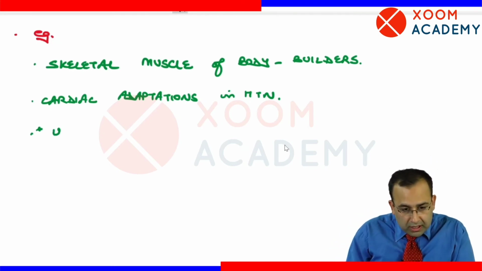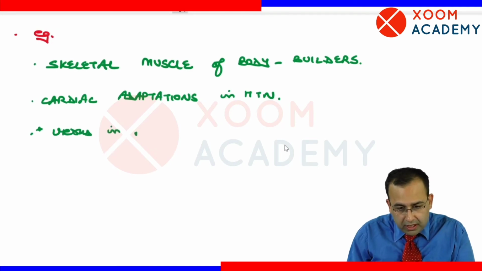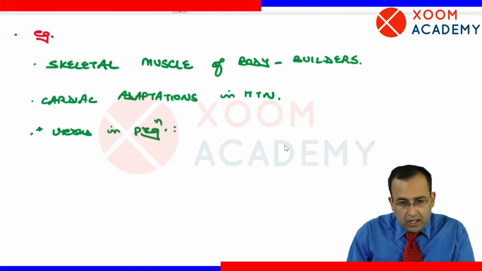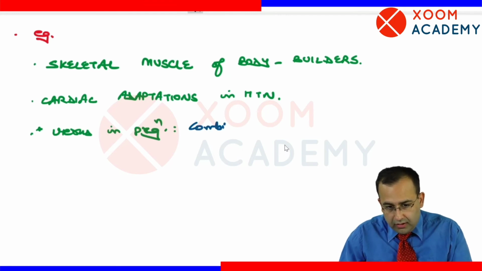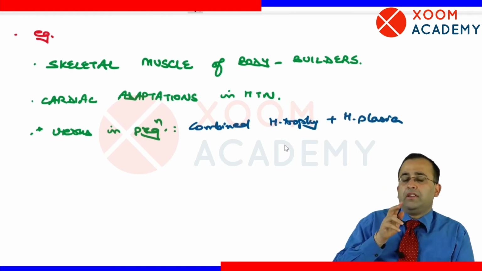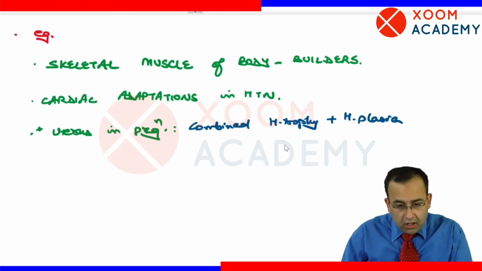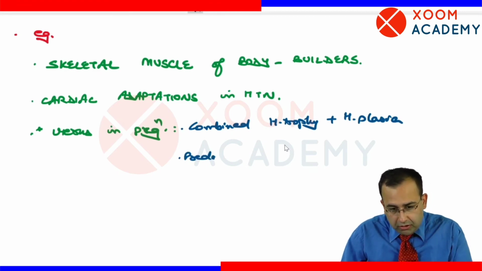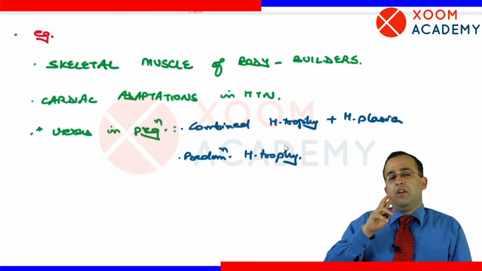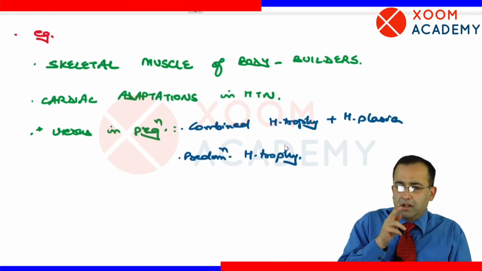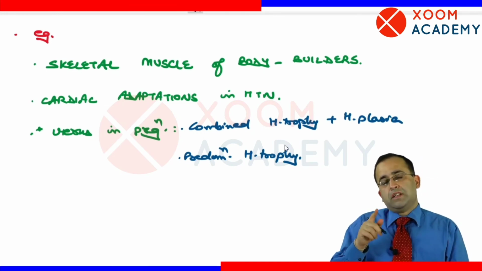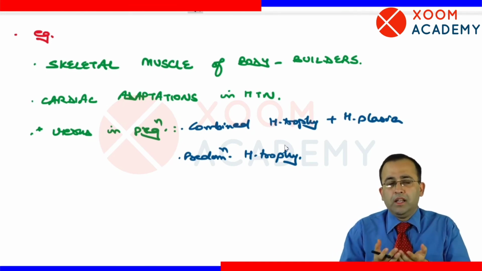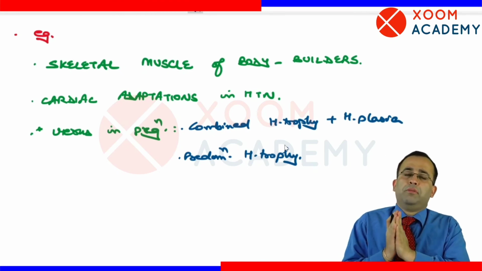So, uterus in pregnancy. It undergoes combined hypertrophy plus hyperplasia. Both the number as well as the size of the cell are increasing, but it is mainly an increase in size of the cell, predominantly hypertrophy.